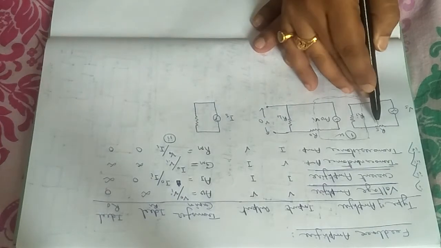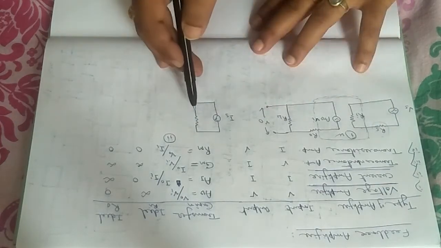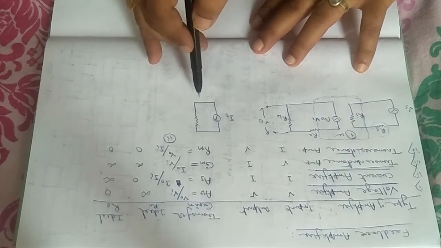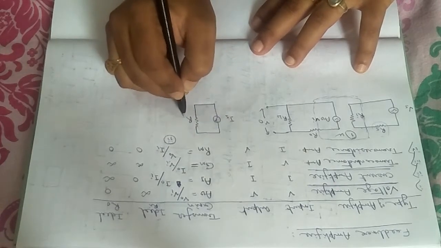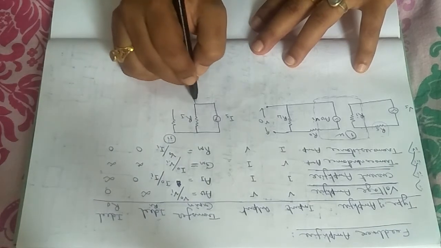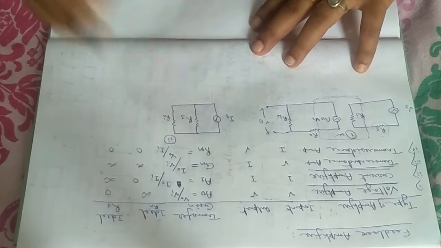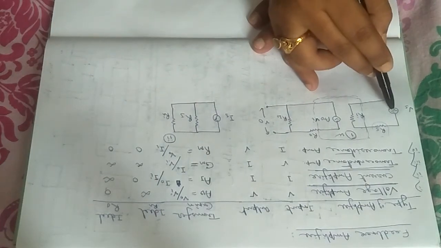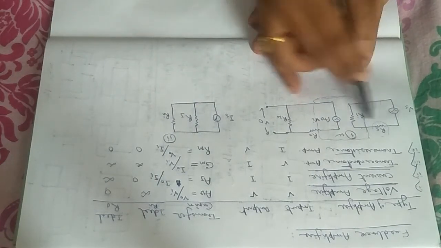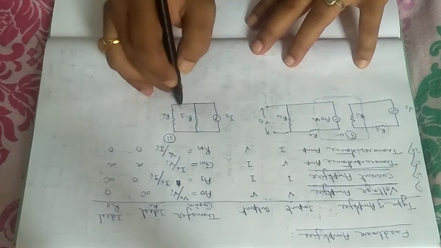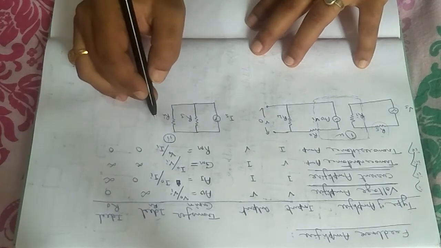It was connected with the series resistance Rs, but here the resistance will be connected with the Is in parallel. So this will be Rs, and there will be internal resistance connected, Ri. Look at the difference between these two. First, with the voltage source, Rs was connected in series, but here with the current source, Rs is connected in parallel. That is the difference between the current input and the voltage input circuits.